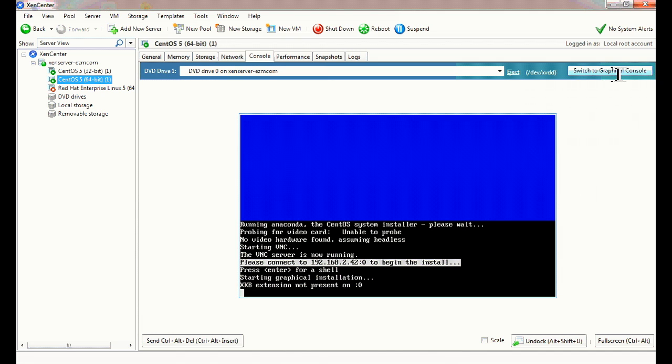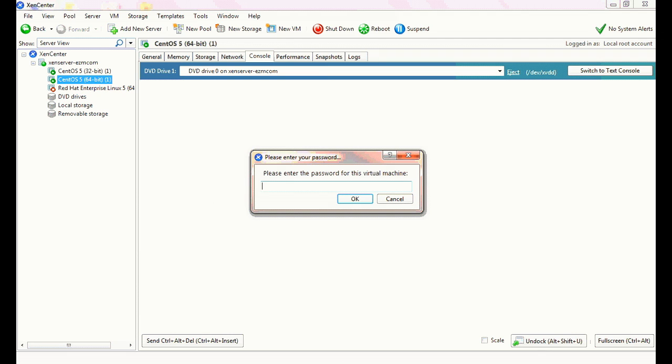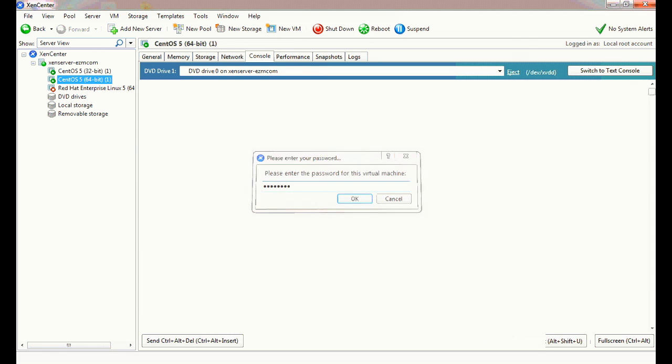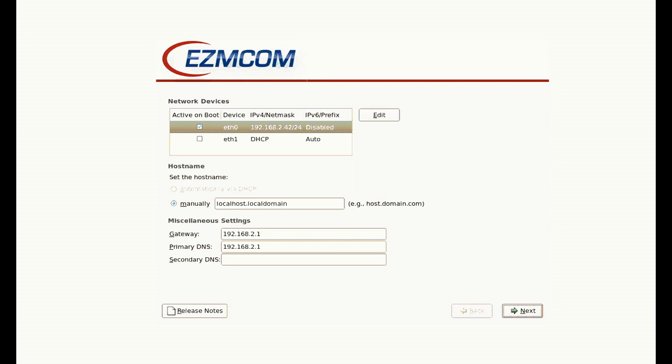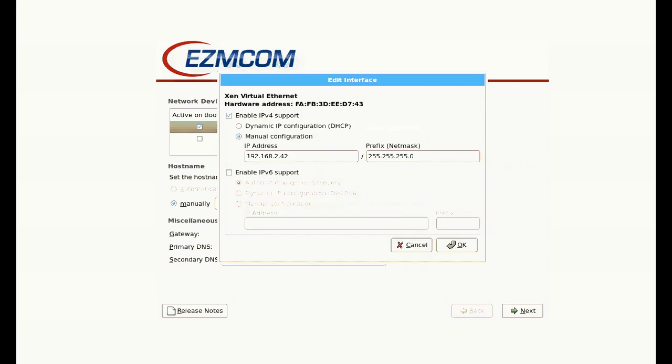Now you will be prompted to enter the password for graphical display of the installation process. Please enter password as the password in the provided prompt to proceed. As shown here, please set the host name of EzIdentity server.